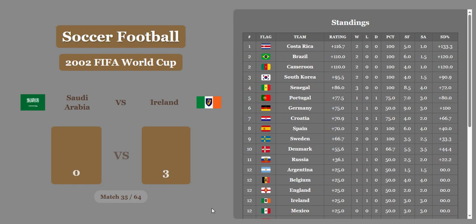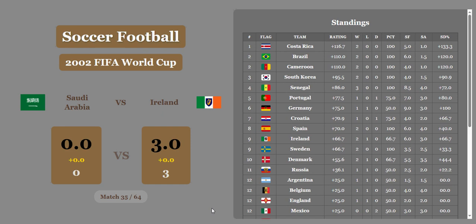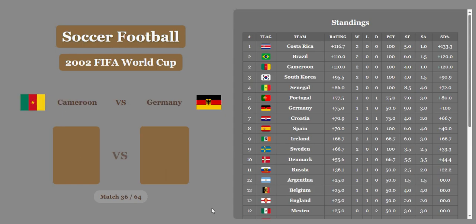Saudi Arabia versus Ireland. Ireland wins it 0-3. No significant economic difference. Great game for Ireland. It'll put them up in the 9th place with Sweden. Above Denmark, below Spain. They're 2-1 now as we head into match 36.